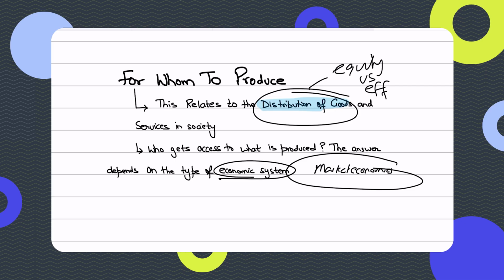It also determines the level of efficiency there would be in the country and the economy, and it would also tell us about the degree of equity we have in societies. The way these economies answer these questions would determine the type of economic systems that exist in these societies, the level of efficiency that exists in the markets and the economy, and the degree of equity there is in society.